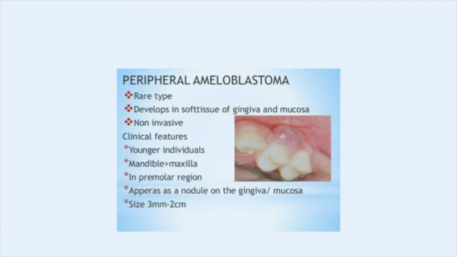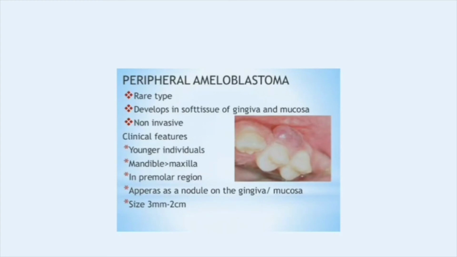And coming to the peripheral ameloblastoma. Peripheral ameloblastoma is the extraosseous ameloblastoma. It means that its appearance is seen outside the tooth structure, that means it appears in soft tissues like gingiva and mucosa, and it is seen in rare conditions. It is non-invasive, which means it won't extend much into the adjacent tissues.